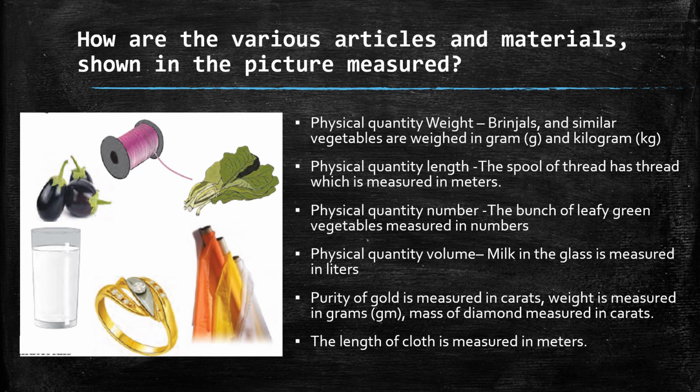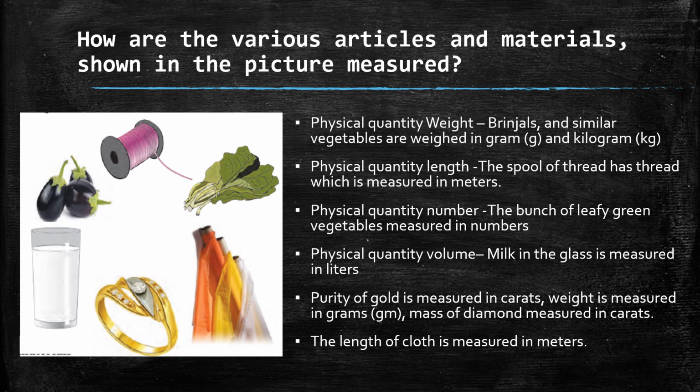See, physical quantity, that is weight. Brinjals and similar vegetables are weighed in grams or kilograms, right? Then physical quantity, length, we will consider. The spool of thread has thread which is measured in meters. Then if we consider number, the bunch of leafy green vegetables is measured in numbers. One bunch, two bunches, like this.